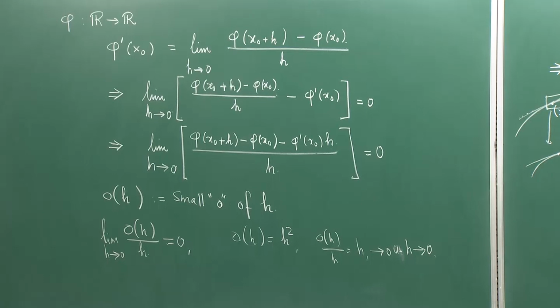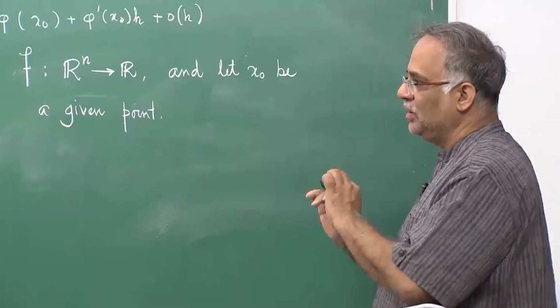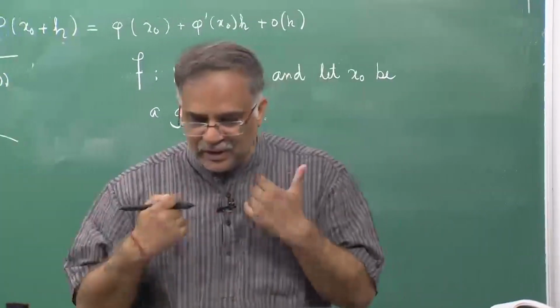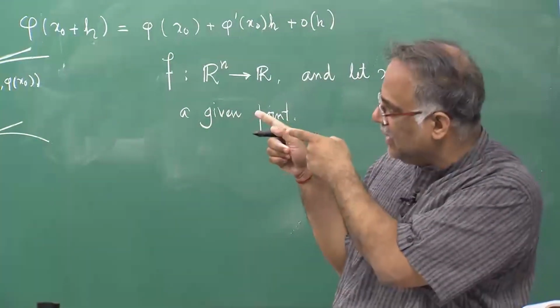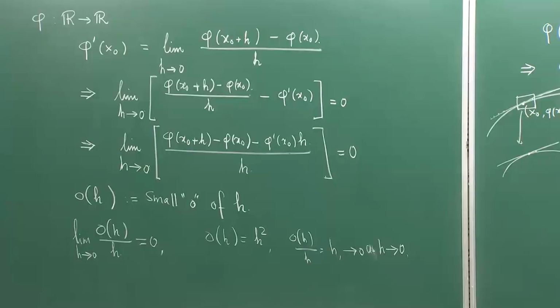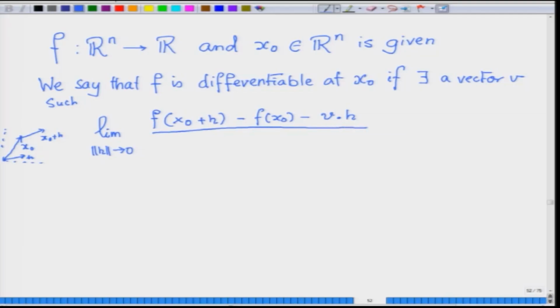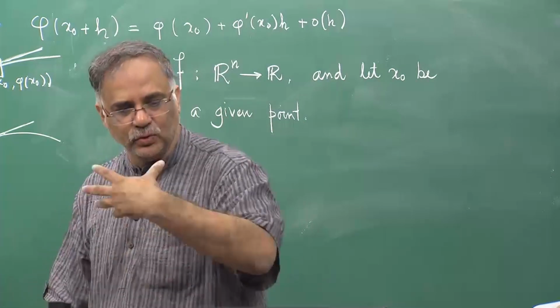It is a kind of intuitive step that we are taking, though it is not a rigorous way of defining things. We are looking at that definition, that rearrangement, and trying to play it out here. This, divided by norm of h, this limit should be 0. So, we say that a function is differentiable if you can find a vector v for which this is true.